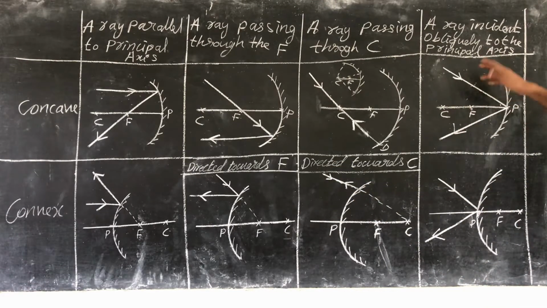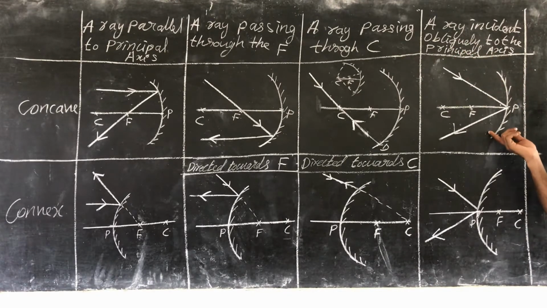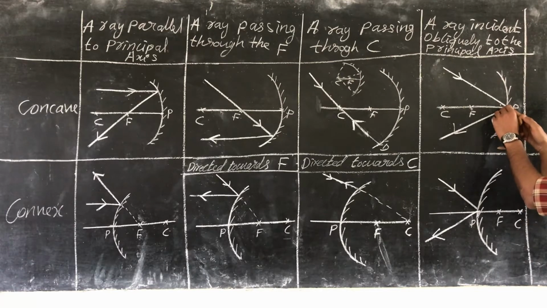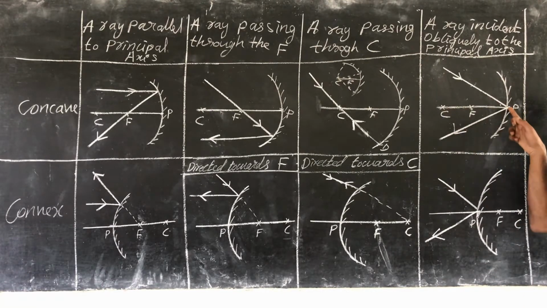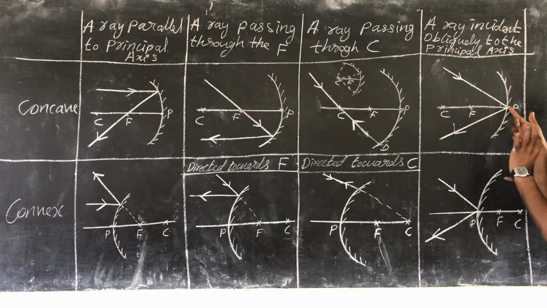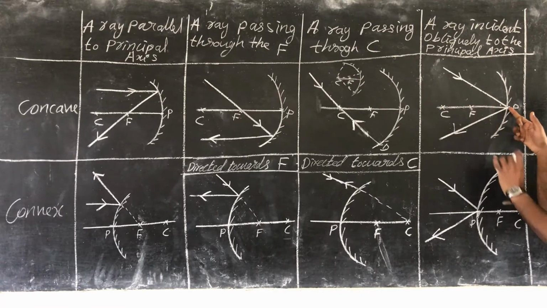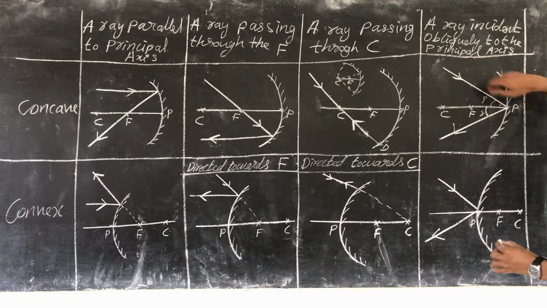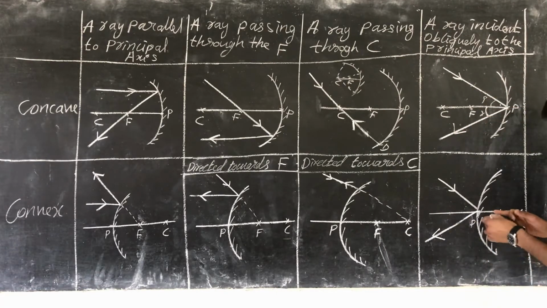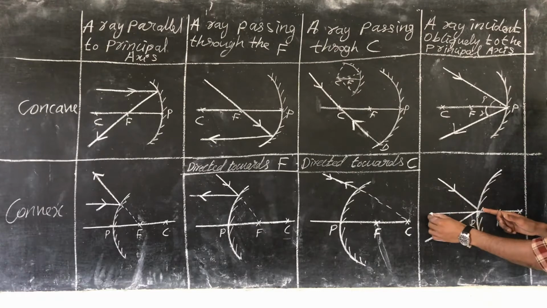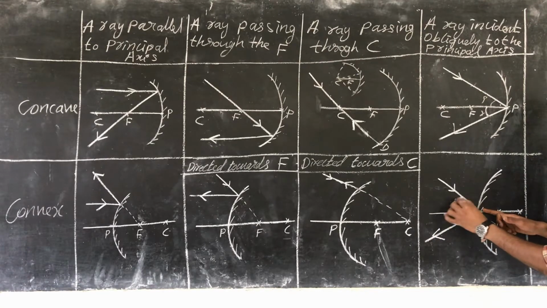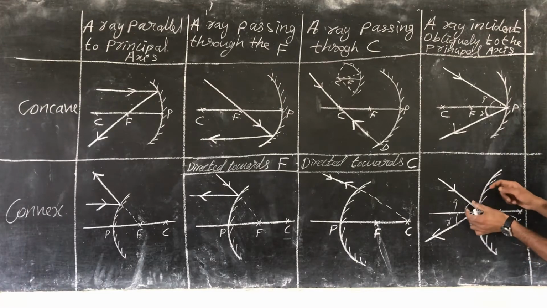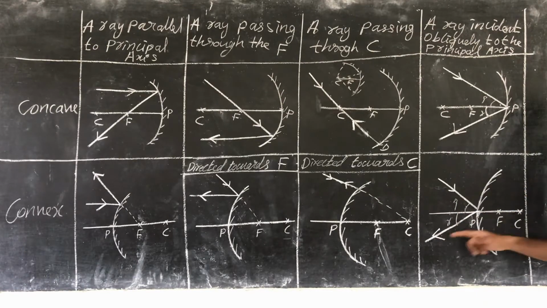Now, what is the condition in the case of a ray of light incident obliquely to the principal axis? As we know, at the point P the normal will be this, same as the principal axis. So the angle of incidence is this, and the angle of reflection will be this. They should be equal, so that it gets reflected back along this. Similarly here, if a ray of light approaches here, what is the normal? This is. The angle of incidence will be this, and the angle of reflection will be this. So these should be equal, so that it gets reflected like this.